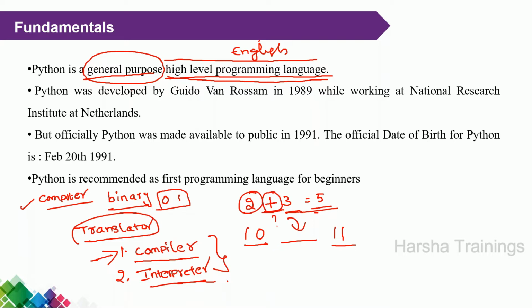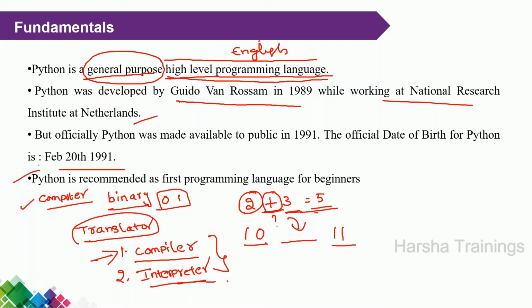Now, he is the scientist who developed Python in the year 1989. This is the institute where the Python language was developed, and from this date onwards Python officially came into existence. This is the basic thing: who developed Python and where they developed it. In the last session we discussed this point.